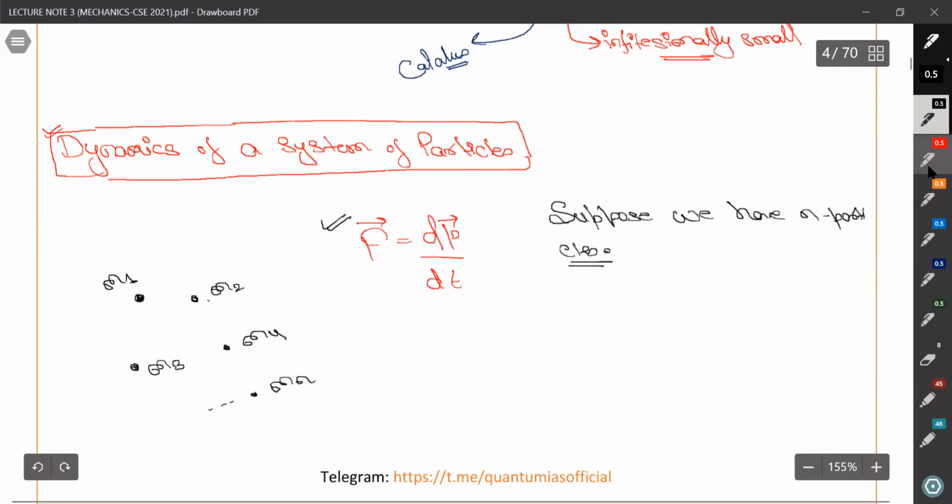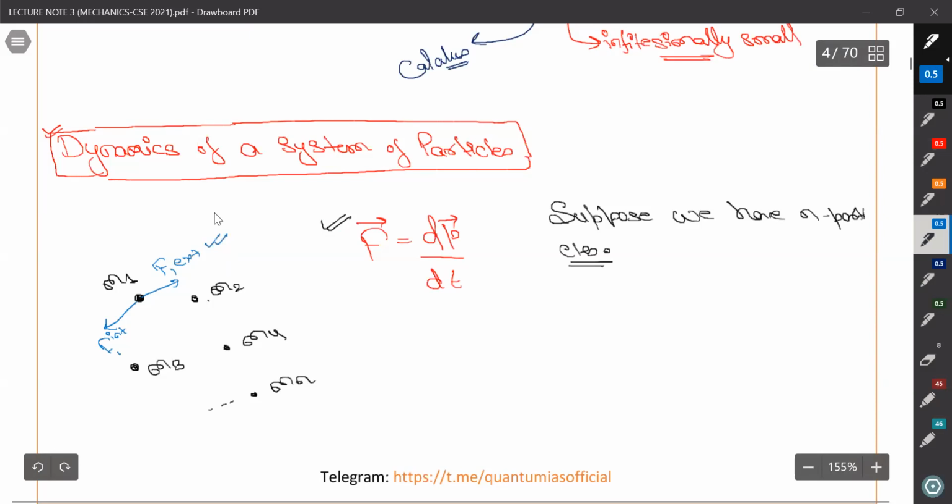So if we look at any of the particles, let's suppose 1, it will have what? F1 internal and F1 external. So it will have two forces.